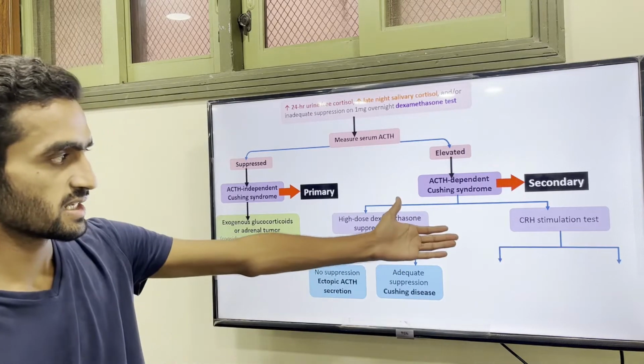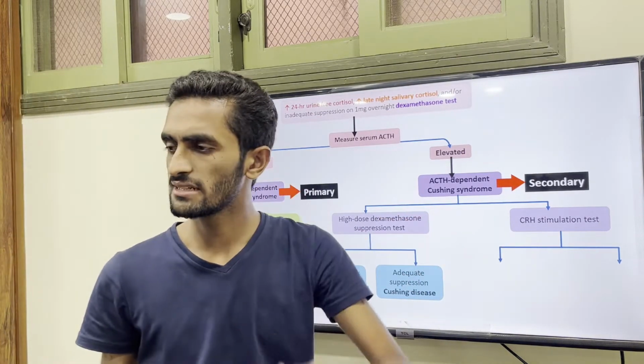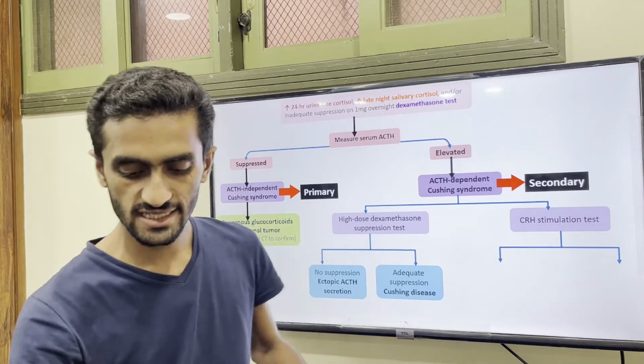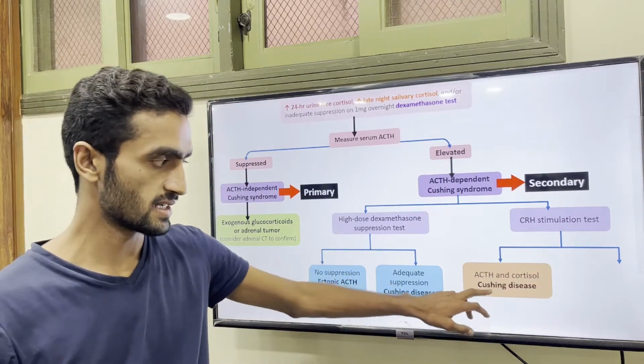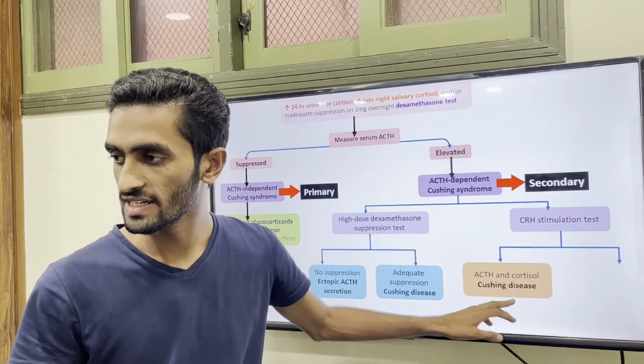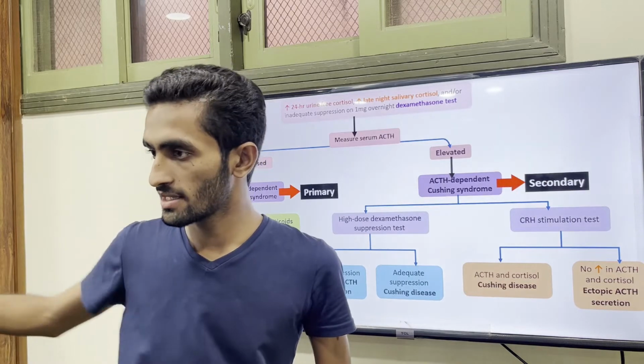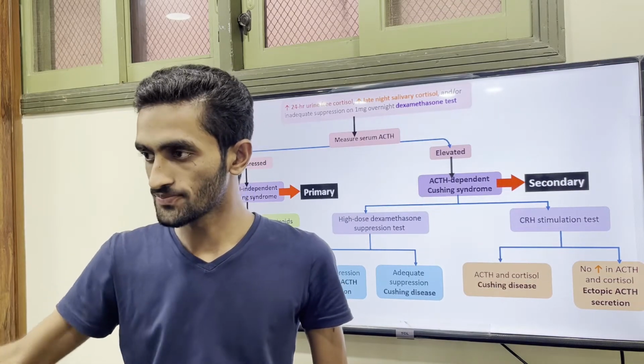For the other test, if we stimulate with CRH, we stimulate the ACTH. When ACTH and cortisol levels go up, it means it's Cushing disease. If it is not increasing, it's because the source is ectopic lung cancer.